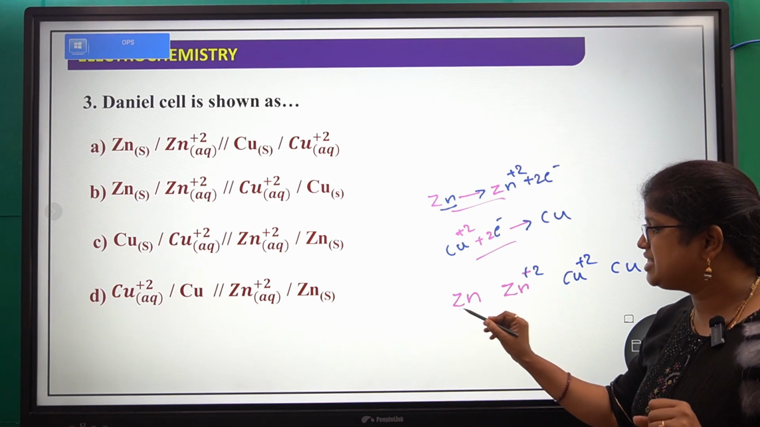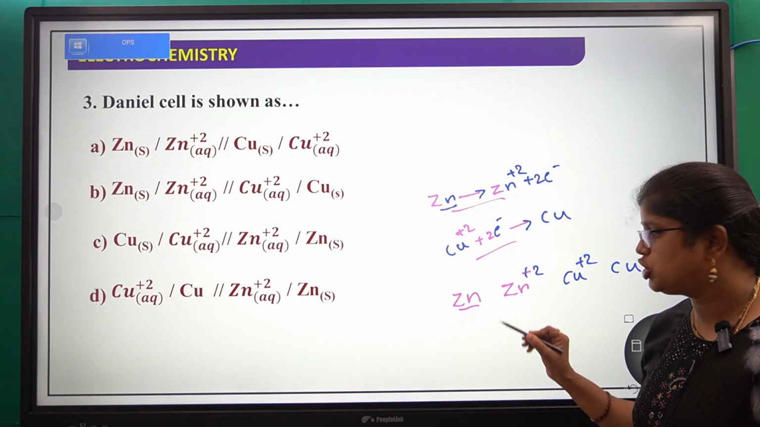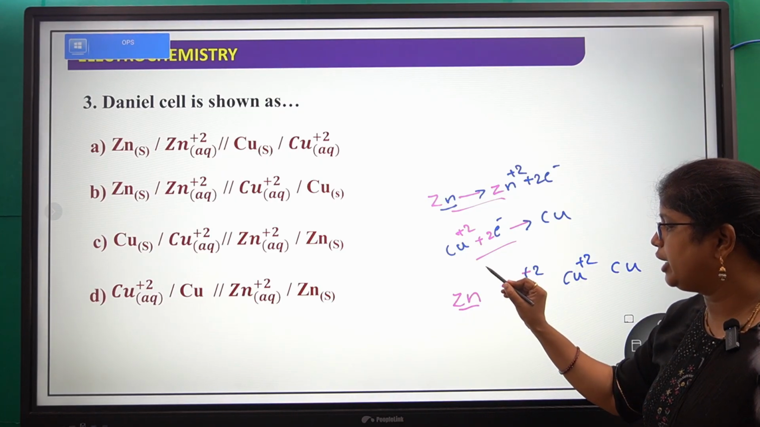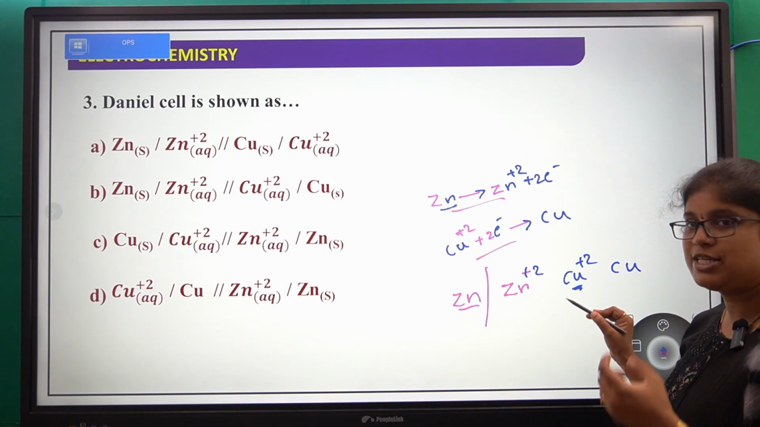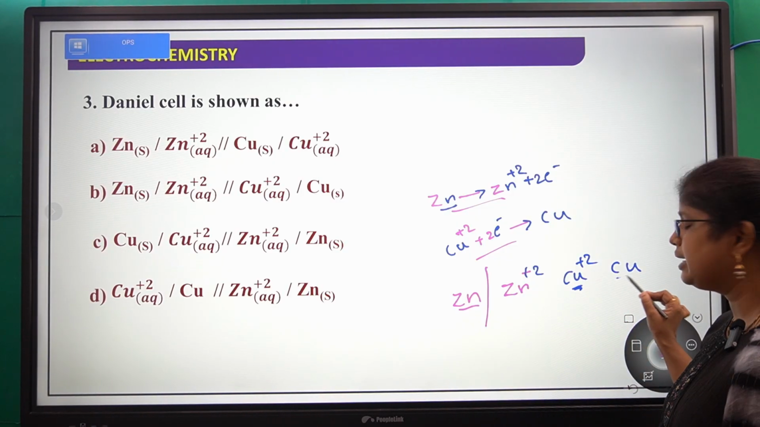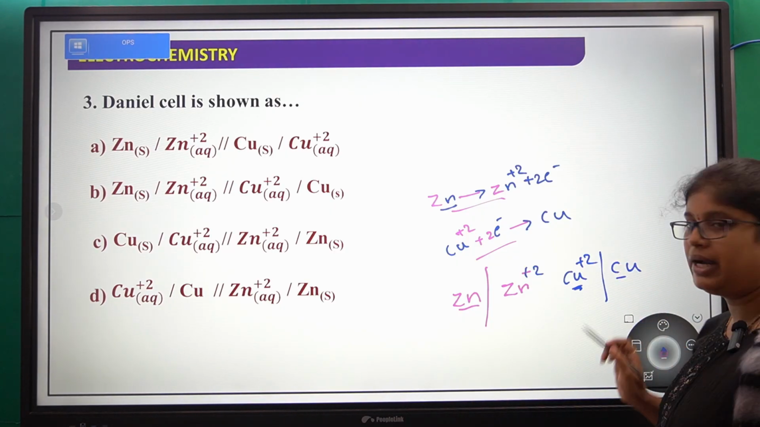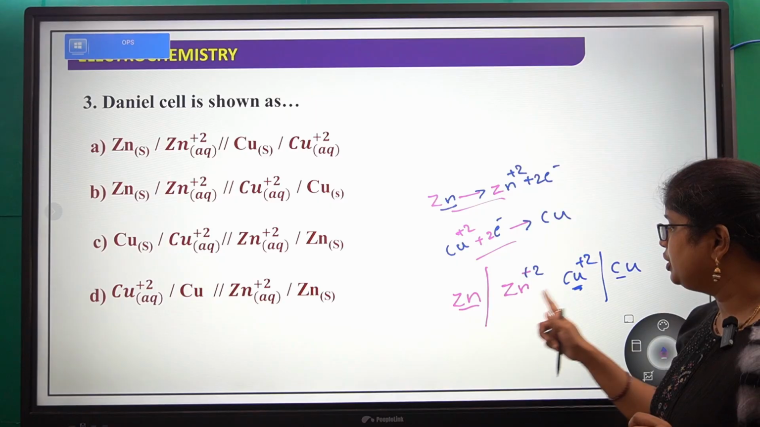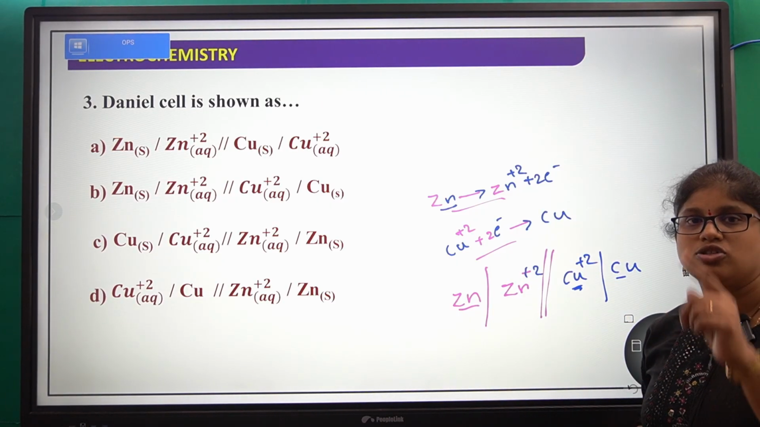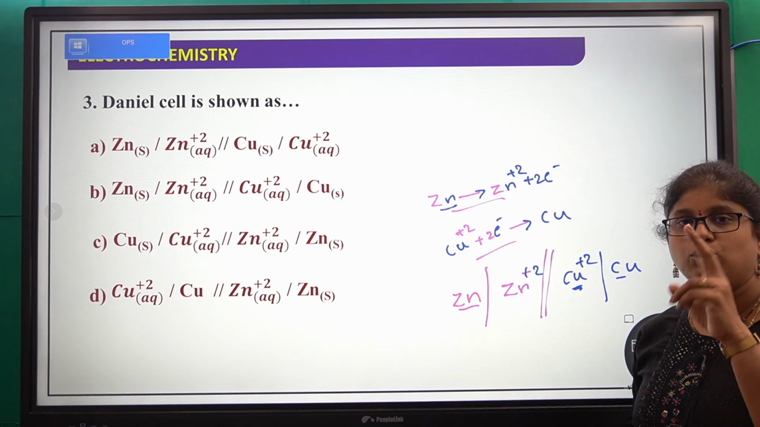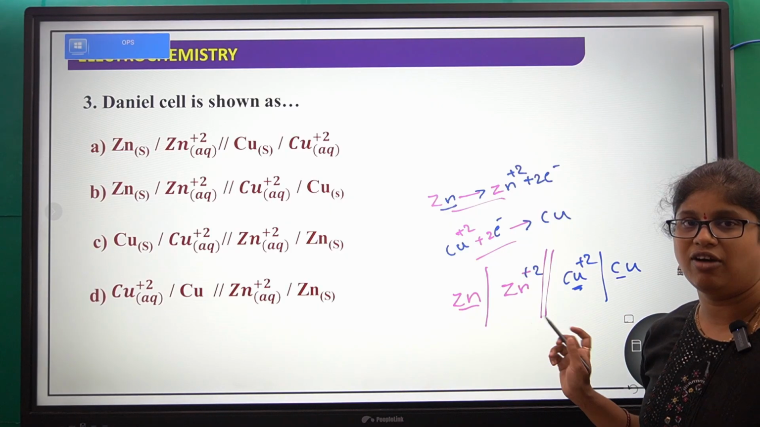Now this zinc is actually the electrode and zinc plus 2 is present in the electrolyte solution. So electrode and electrolyte solution are separated by a single line, and here copper plus 2 is in the electrolyte solution and copper is on the electrode, right? Now these two half cells are separated by a salt bridge. Here the salt bridge is shown by the two vertical lines. So now this is a representation of the Daniell cell.